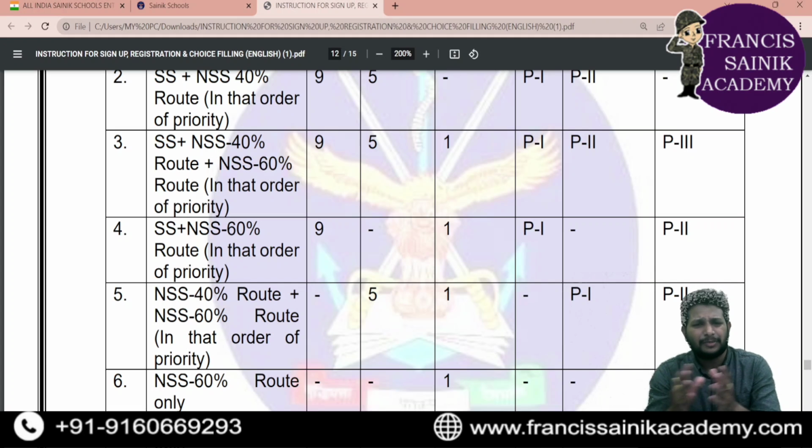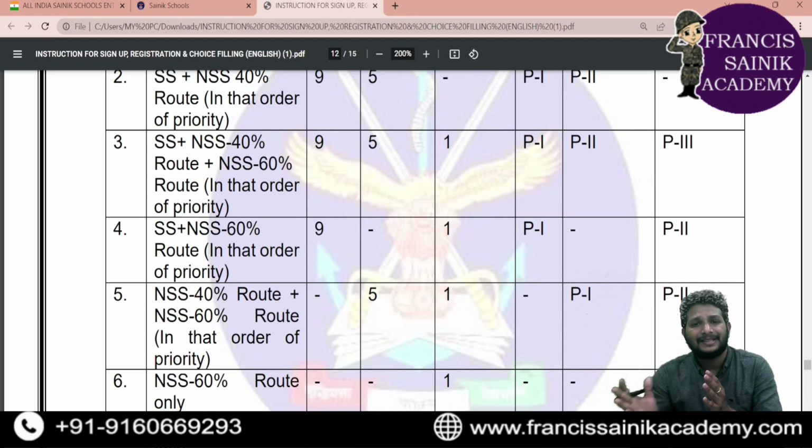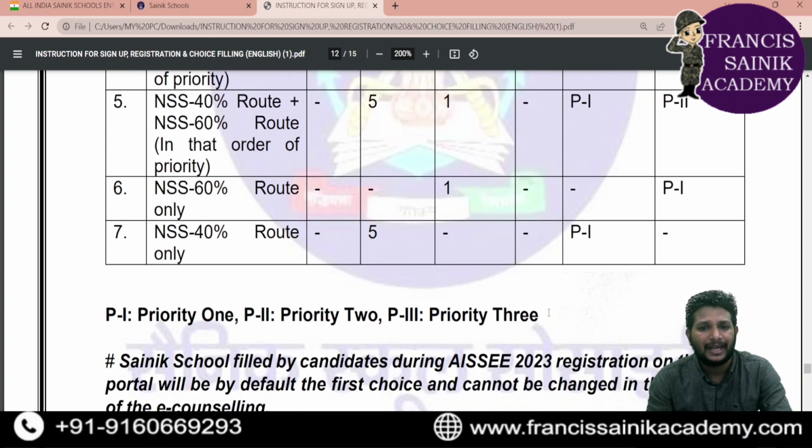Okay, what do 40% and 60% mean? 40% of the seats will be allocated. So these are all the private schools, right? Only 40% of the seats will be allocated through the e-counseling. Okay, the remaining can be allocated in a different way. And NSS 60%, only 60% of the seats will be allocated.